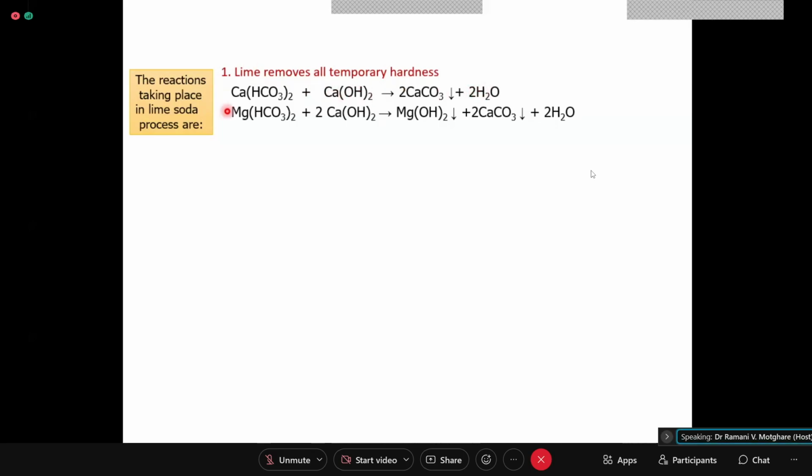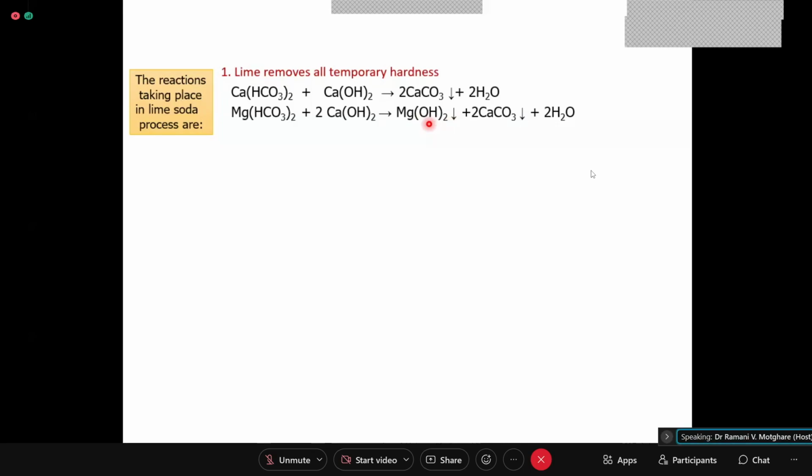Okay, but for magnesium bicarbonate, we see that 1 mole of magnesium bicarbonate, or magnesium temporary hardness, requires 2 moles of lime for its removal, forming magnesium hydroxide and 2 moles of calcium carbonate. Both of them are the sludge or the precipitate.